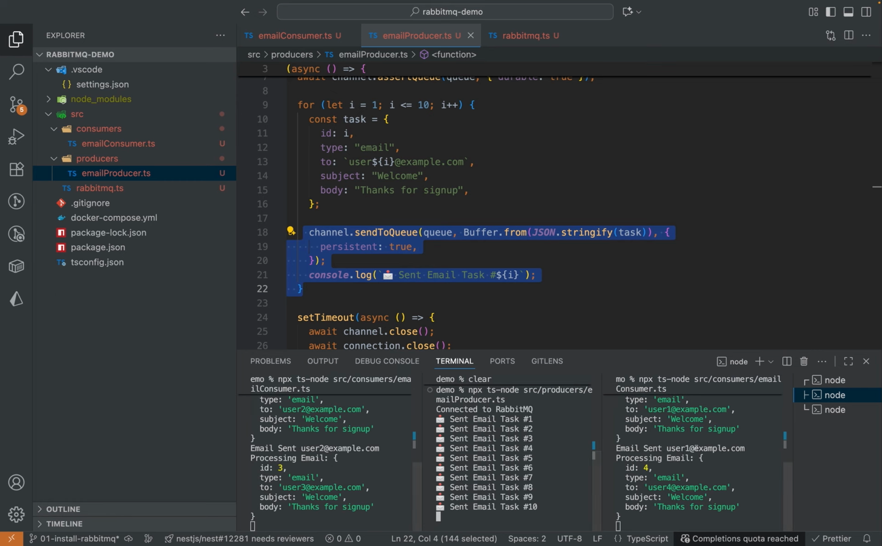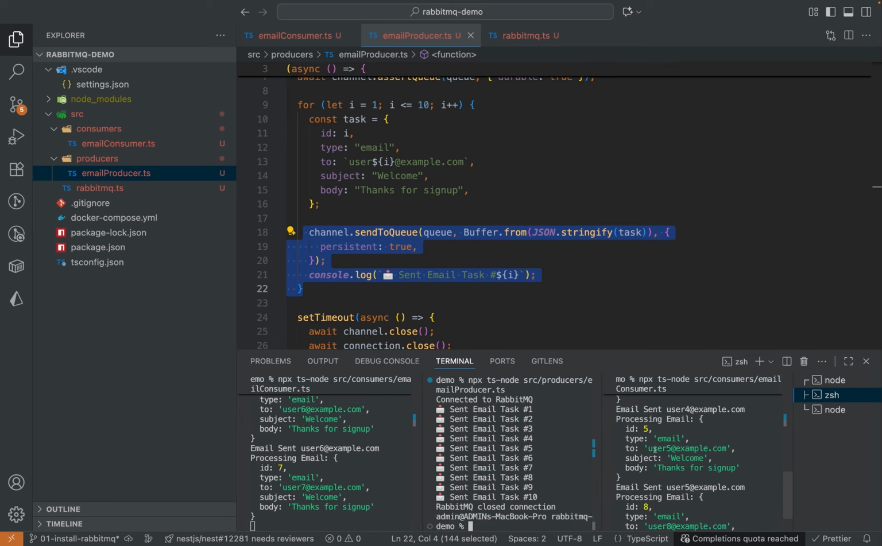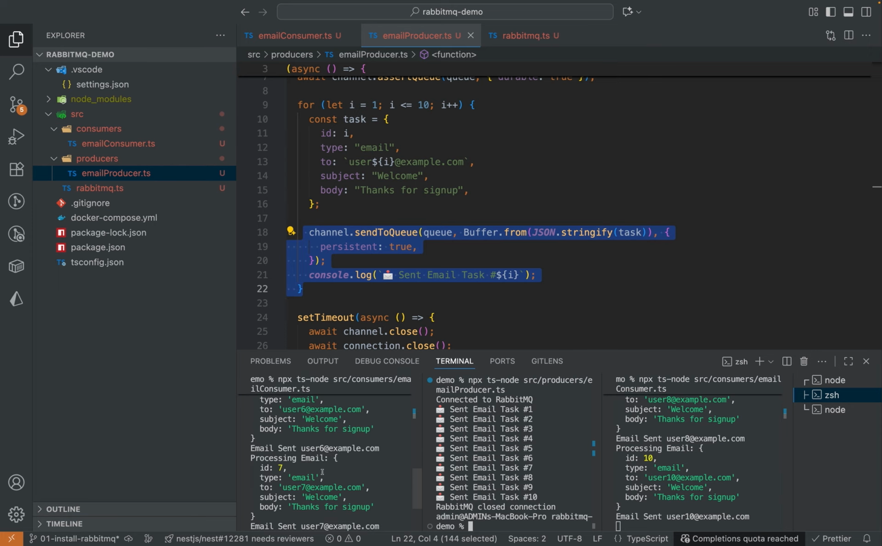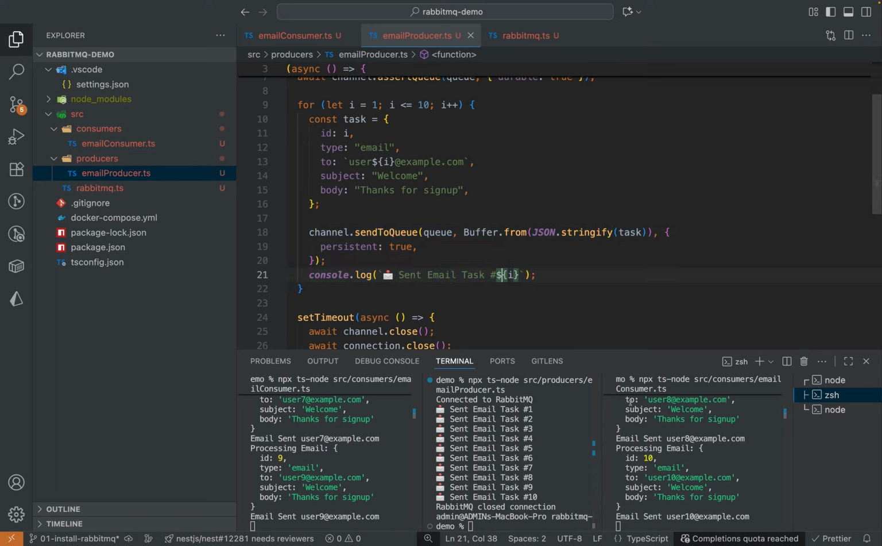You can see ID 1, 4, 5, 8 is processed here, and ID 10 is processed here. Here you will see ID 2, 3, 6, 7 and 9 processed. But in a real world scenario, maybe this user logged in or this user signed up. We only want to send the notification to this user. We don't want to send the notification to this user, right? We're gonna implement this scenario in the later modules. Right now you got the point.